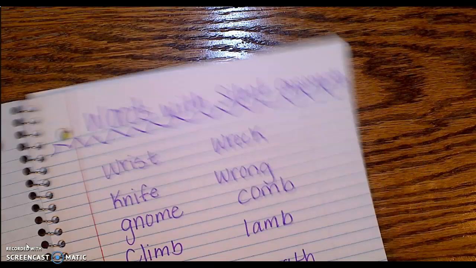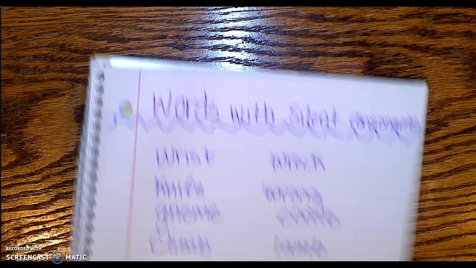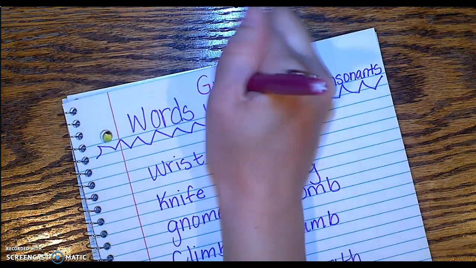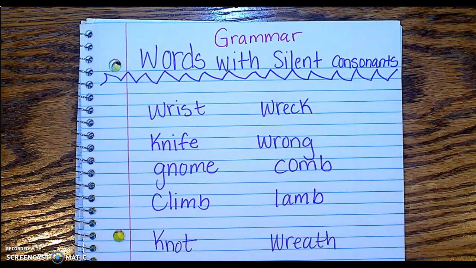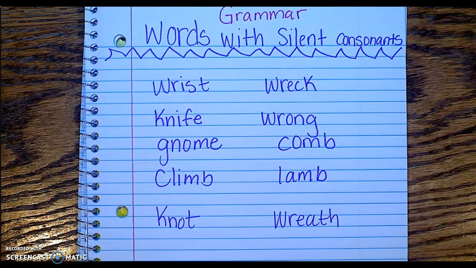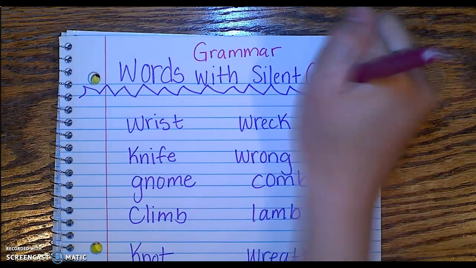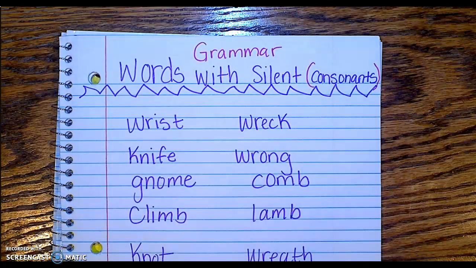For our last part of our grammar, we are going to look at words with silent consonants. Now, what's a consonant? Who knows? Consonants are the opposite of vowels.